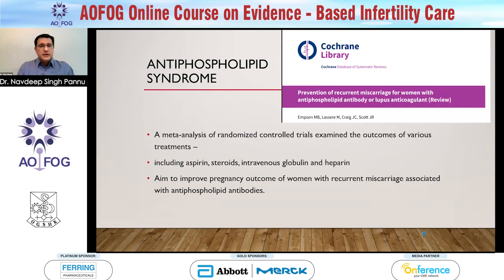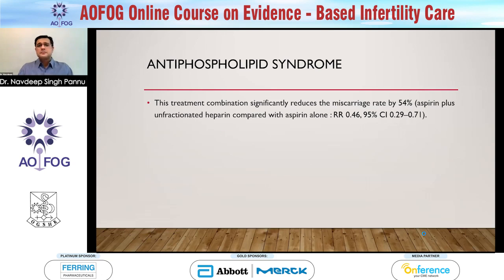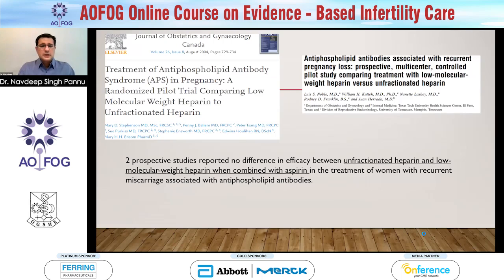A meta-analysis of randomized trials examined these types of treatments, aspirin, steroids, globulins, and heparins, with the aim to improve the outcome. What they found was the live birth rate increases tremendously with aspirin plus heparin, and the treatment combination reduced the miscarriage rate by 54%. They also spoke about 2 studies which found that if you use low molecular weight heparin in combination with aspirin, or unfractionated heparin with aspirin, there was no difference in the outcome.